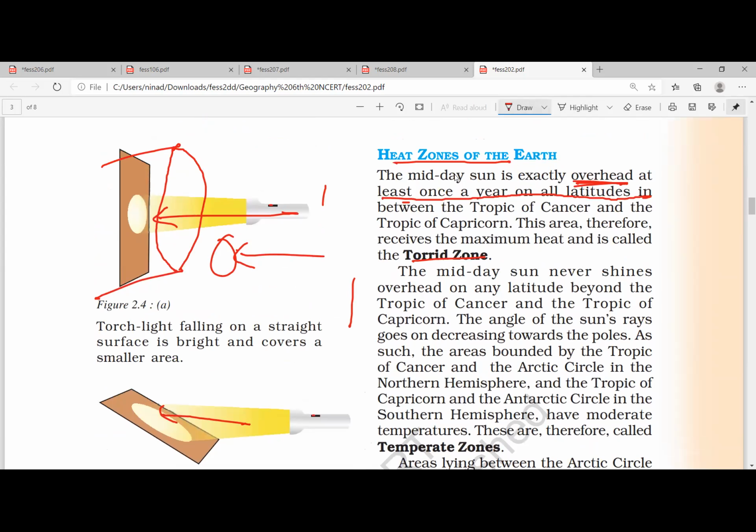So compare this. Here very straight rays are coming. These are slanting rays, so they have to travel a longer distance. Thereby, it is a cool climate for them.